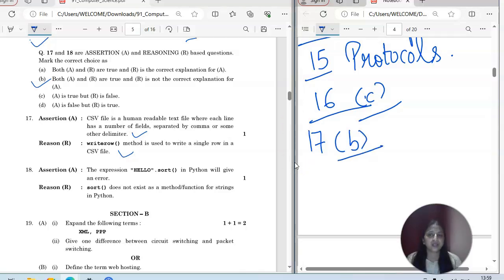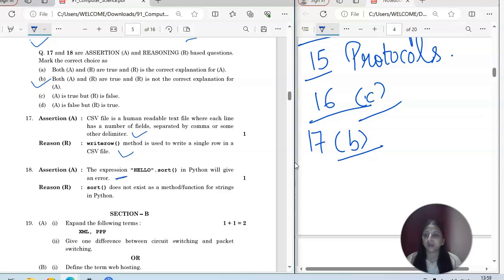Now 18th. Assertion: the expression hello.sort in Python will give an error. That's correct only, because string doesn't have any sort function. Okay, string में आपका sort function नहीं होता. You know very well sort is something which will help you to arrange the values in ascending or in descending order. So well, this is correct only.